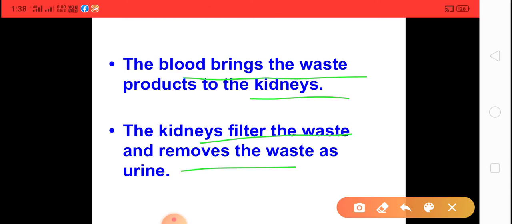Children, in our kidney a special type of filter is found, and the filter's name is nephron. Nephrons are attached to the kidney, and they filter the blood and remove the waste material in the form of urine.